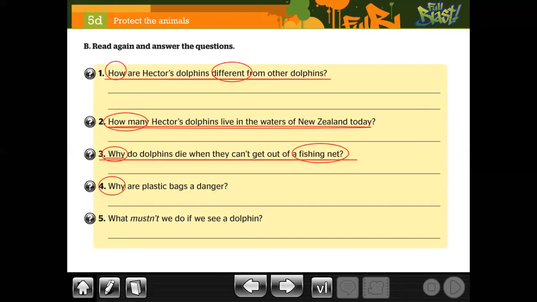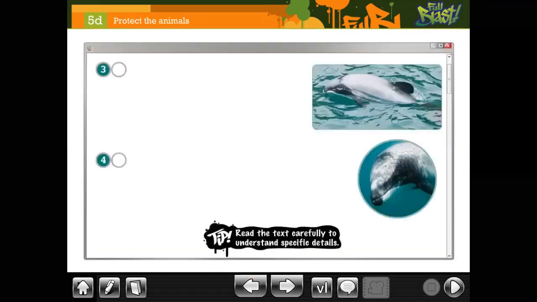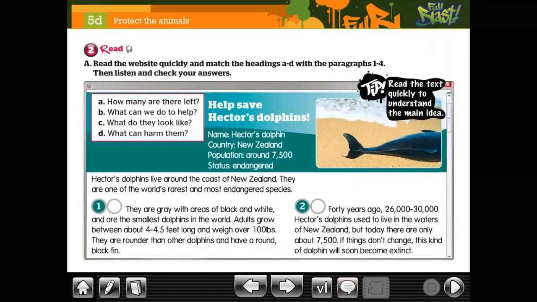Why are plastic bags a danger? In this case, un peligro, porque las bolsas de plástico son un peligro. And finally, 5, what mustn't we do if we see a dolphin? Que no debemos hacer. Okay? In this case, you're going to do it. Les doy unos segundos para que vean, vuelvan a ver el